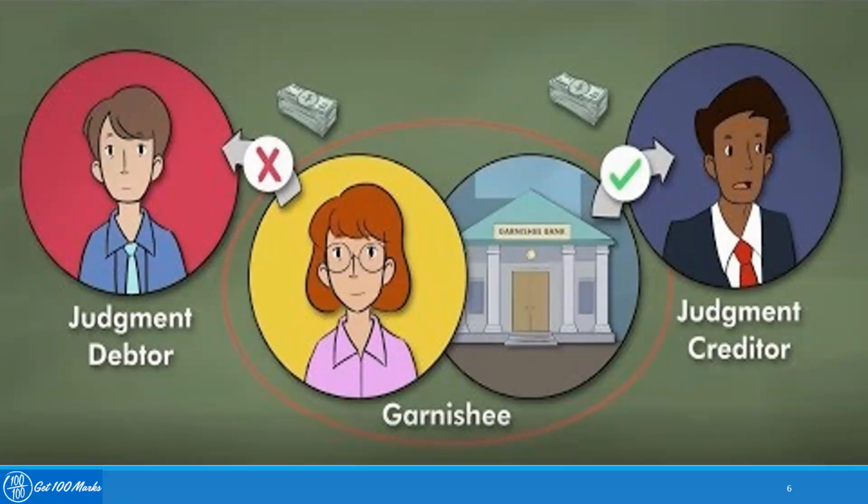So in this case, the court issues a garnishee order in the name of John, whereby the account of the person called John will be frozen for that particular amount, say 4 lakh. In this case, the garnishee will be the bank in which John holds the account. As long as the garnishee order is in place, John will not be able to withdraw that amount which is frozen under that garnishee order. So this is how a garnishee order works.